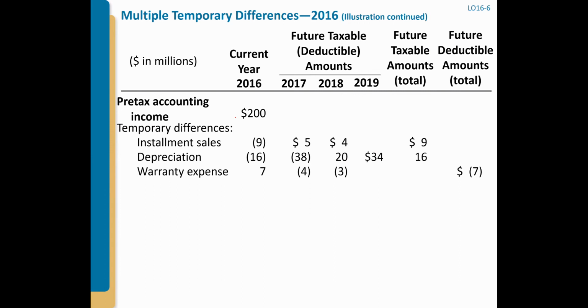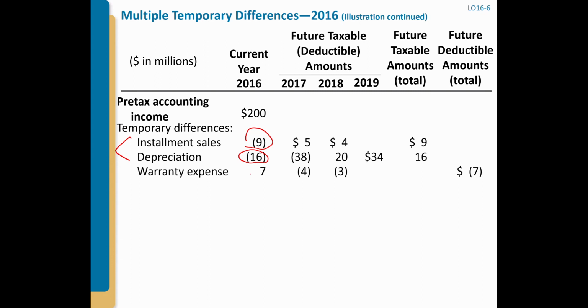We already know the first 2 are the deferred tax liability situation, and the warranty expense is deferred tax assets. So those are the differences. Installment sales and depreciation: in those 2 situations, pre-tax accounting income is higher than taxable income. So to calculate taxable income, you need to subtract from that 200.